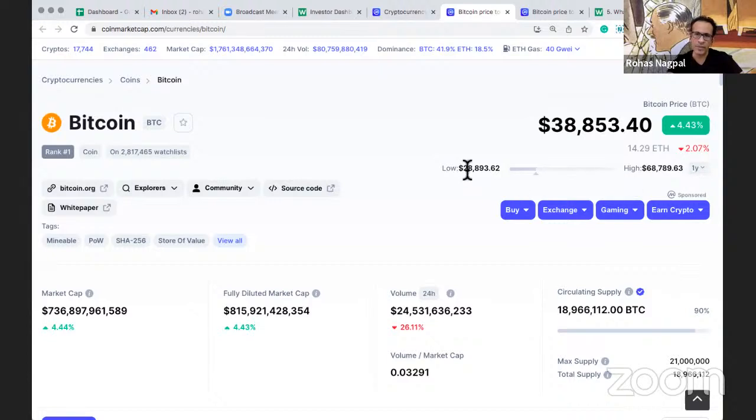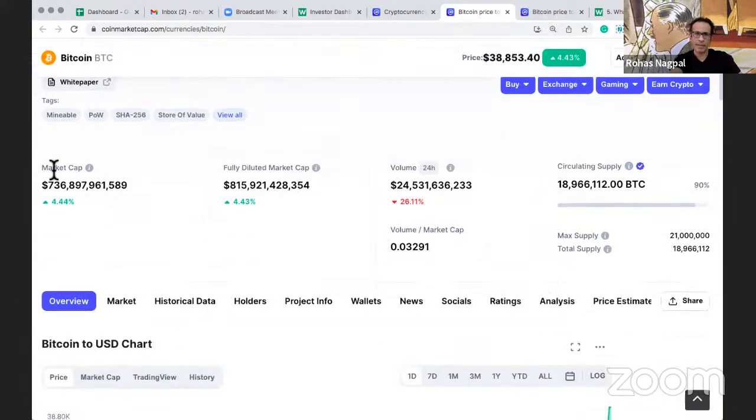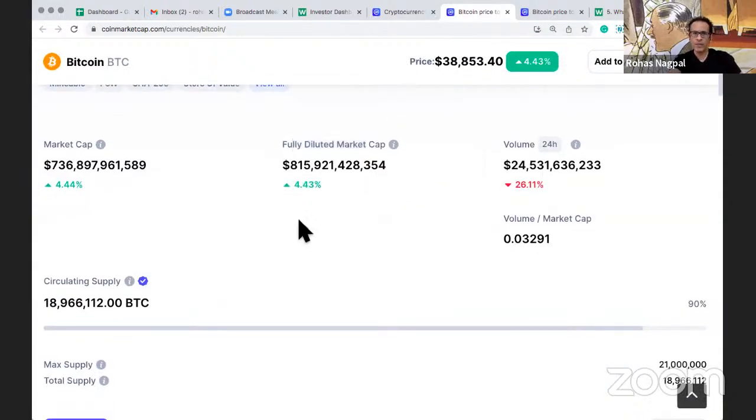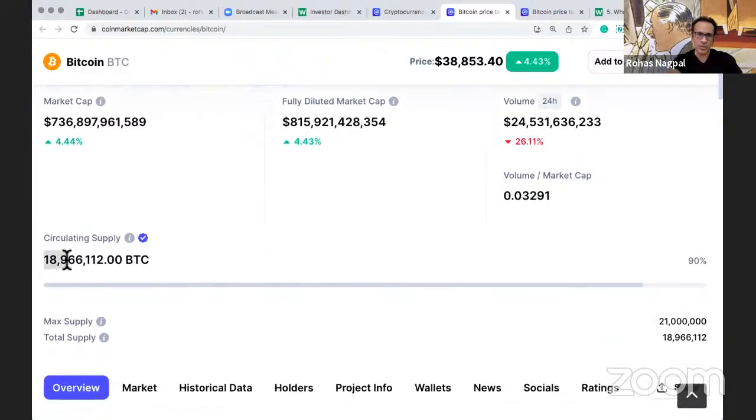So in the last 1 year, price has gone from $28,000 approx minimum all the way up to 68,000. So it gives you an idea that even if you had bought in the last 1 year at about 28,000, you are actually at a $10,000 profit on Bitcoin. Then market cap, I've already explained to you. Then there is a concept called fully diluted market cap. So what that means is, we know that as of right now, the number of Bitcoins in the world is about 18.9 million. Every 10 minutes, new Bitcoins are being generated.